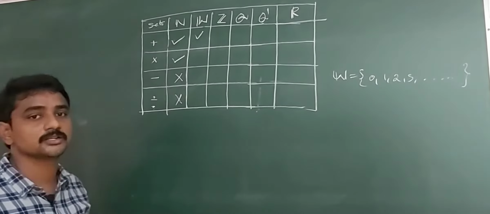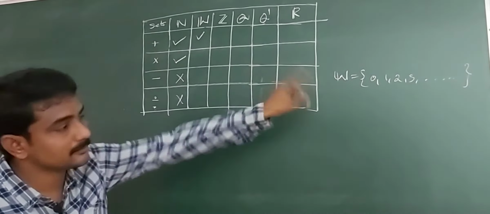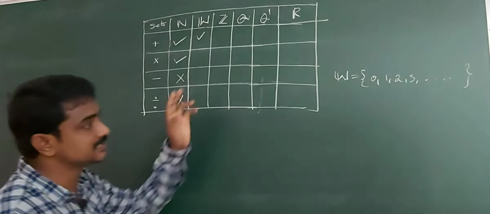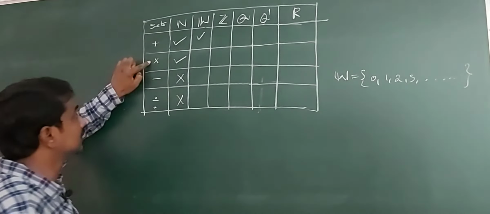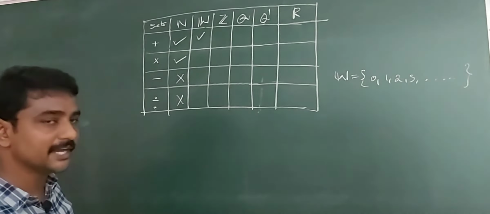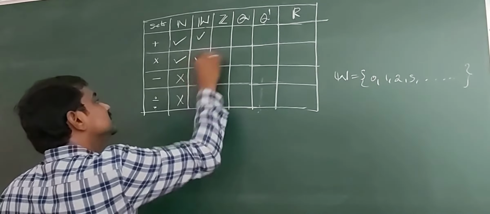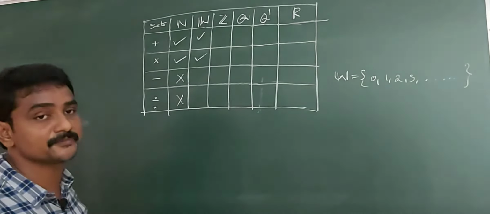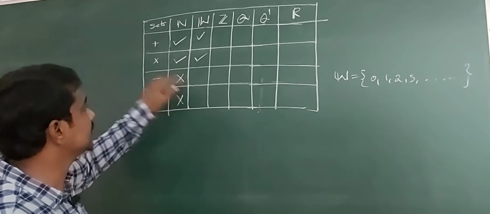These are the set of all whole numbers. Addition is a binary operation on W: if we take any two elements of this set, their sum belongs to the set. Next, multiplication. Multiplication is also a binary operation on whole numbers. The product of any two whole numbers is again a whole number.